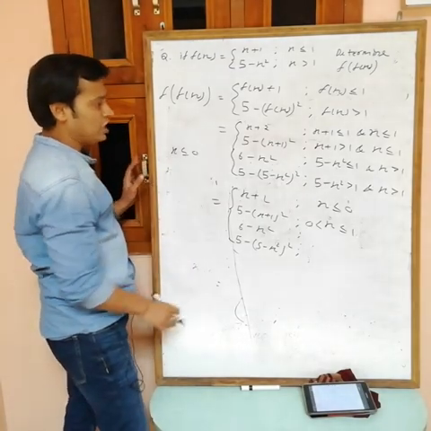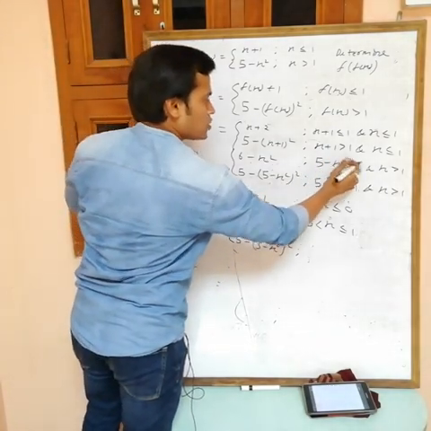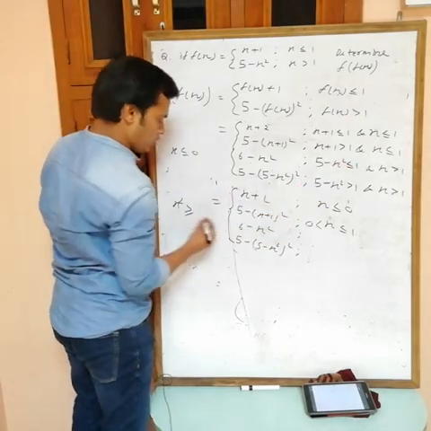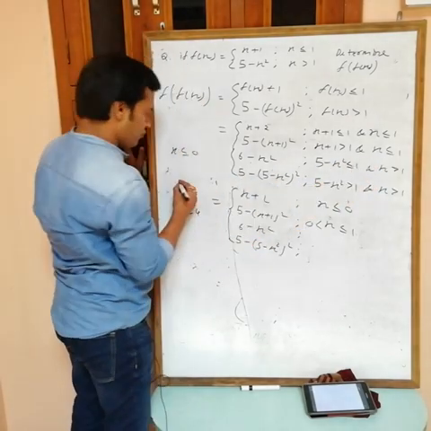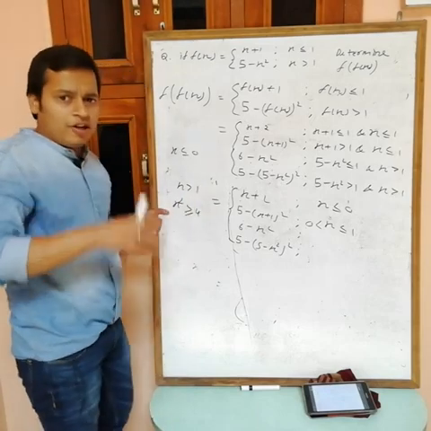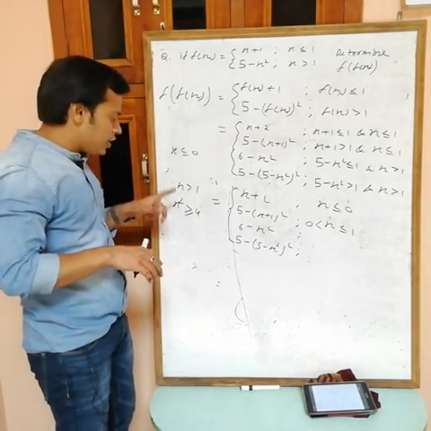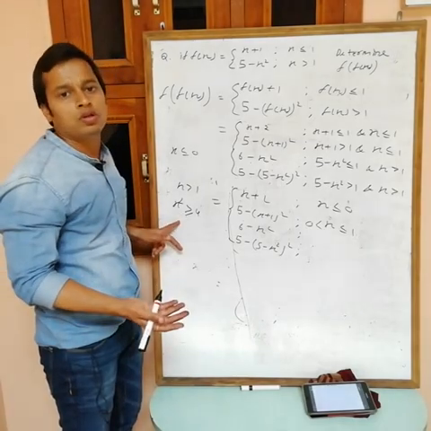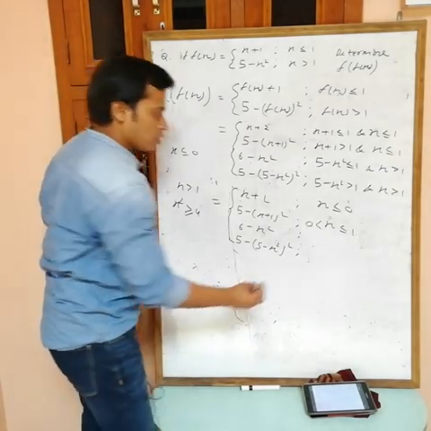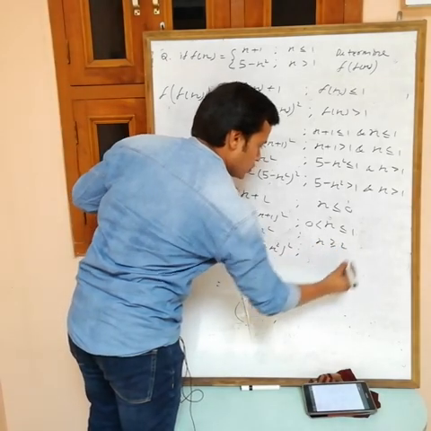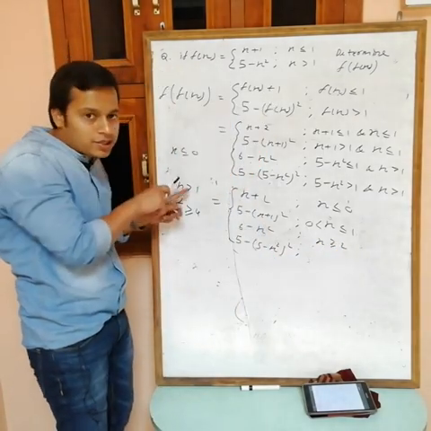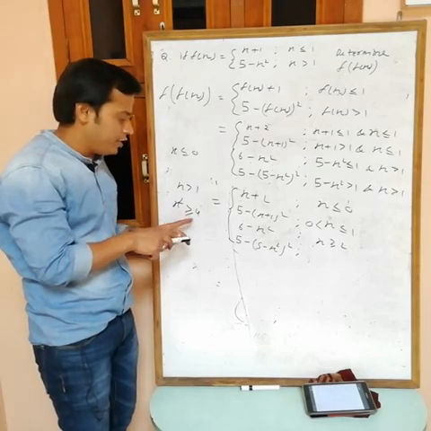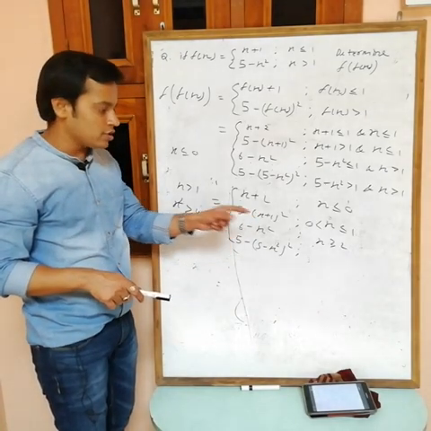Okay. Now for this one, take x square to this side, then x square greater than or equal to 5 minus 1, which is 4, and for this one we have x greater than 1. Now we want the value of x such that x is greater than 1, but x square is also greater than or equal to 4, so x is greater than or equal to 2. If x is greater than or equal to 2, then x is greater than 1, and also x square is greater than or equal to 4. Here we have equality, so I am including x equals 2.